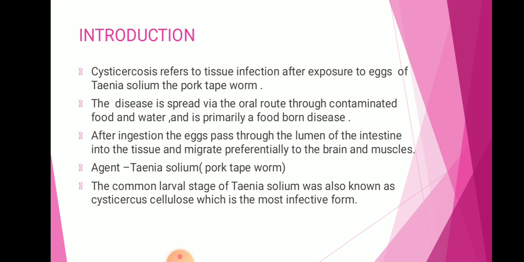Introduction: Cysticercosis refers to tissue infection after exposure to eggs of Taenia solium, the pork tapeworm. This disease is spread via the oral route through contaminated food and water and is primarily a foodborne disease. After ingestion, the eggs pass through the lumen of the intestine into the tissue and migrate preferentially to the brain and muscles. The agent is Taenia solium, the pork tapeworm. The common larval stage of Taenia solium, also known as Cysticercus cellulosae, is the most infective form.